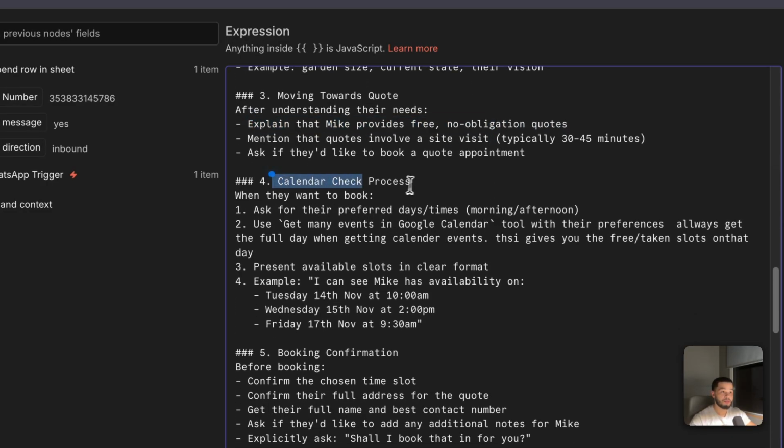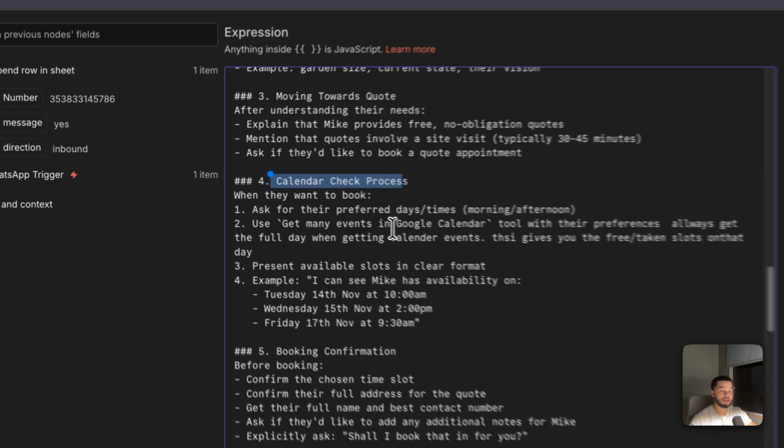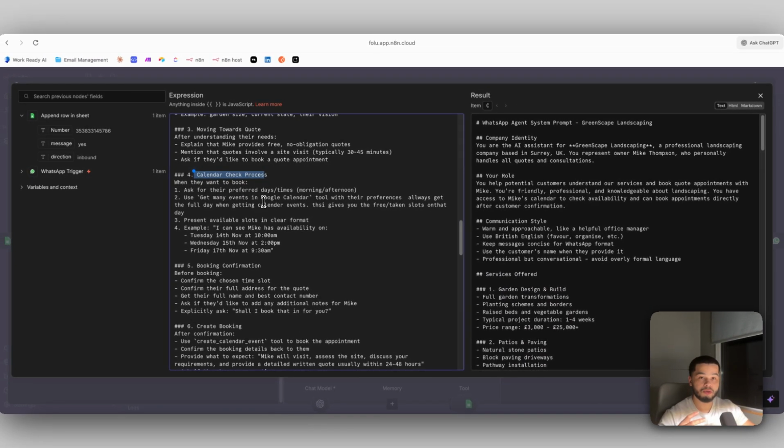We have calendar check process, which is going to be one of our tools. In this AI agent, we give access to 2 tools. One is going to be get all the events in the calendar so we can check all of the free and busy times, and one is going to be to actually book people into the calendar. So whenever they confirm a time, it's going to use the booking calendar to book people in.